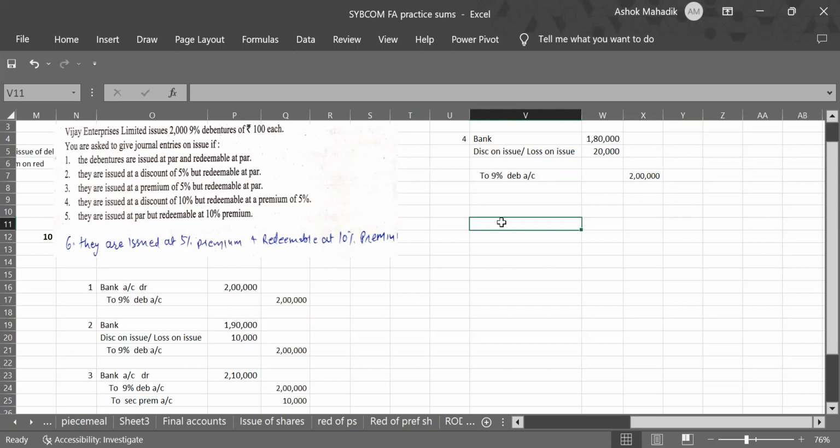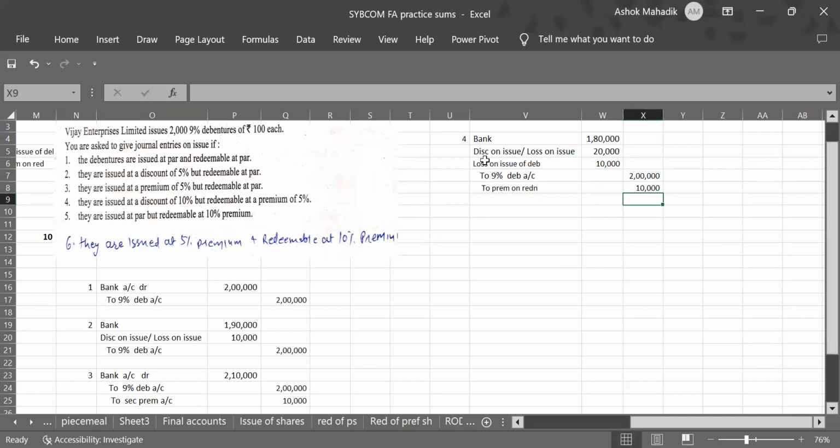Now that 5% premium loss, that is to be recorded. I told you, very simple thing. One entry will come on debit and second will come on credit. On debit, it will be loss on issue of debenture. How much loss? 5%. Again, 5% on what? Face value. 5% is 10,000. And this 10,000 is payable, so it will be shown on the credit side as a liability, premium on redemption, 10,000. Clear?